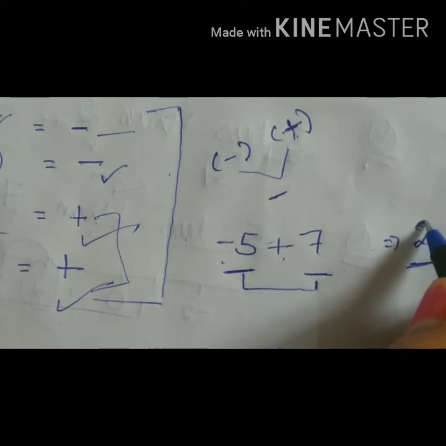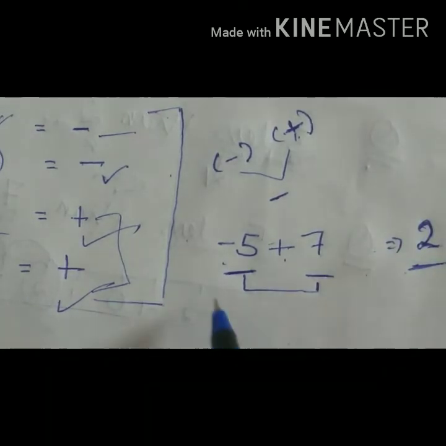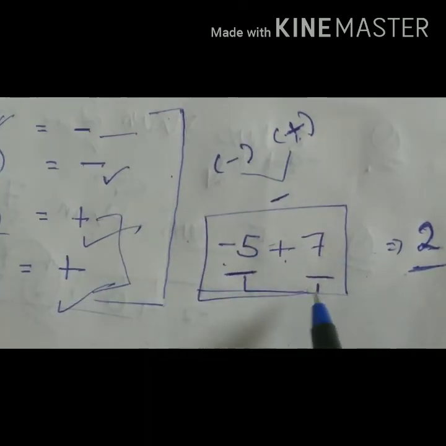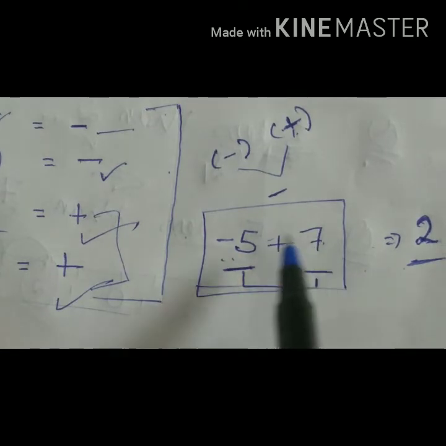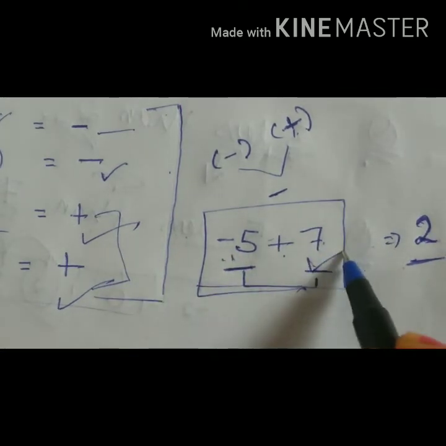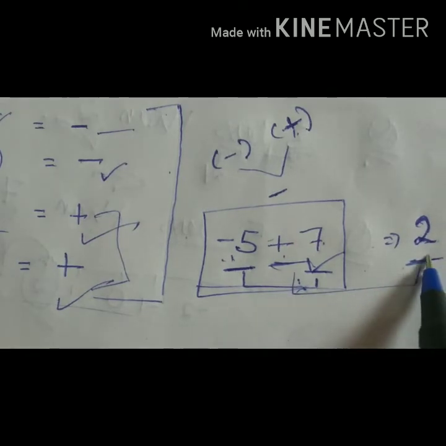Here 2 will be negative or positive depending on the sign of the greater value of our question. So in this, among both these, 7 is greater, so 7 is positive. That's why our answer is 2.